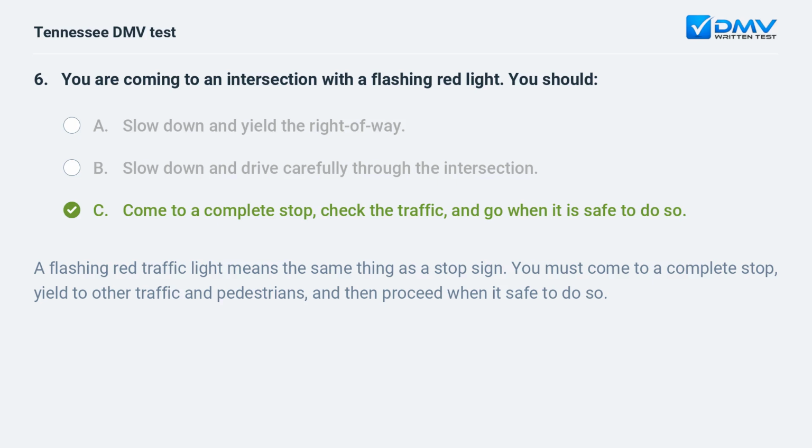C. Come to a complete stop, check the traffic, and go when it is safe to do so. A flashing red traffic light means the same thing as a stop sign. You must come to a complete stop, yield to other traffic and pedestrians, and then proceed when it's safe to do so.